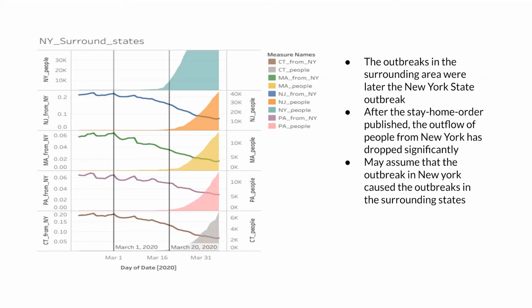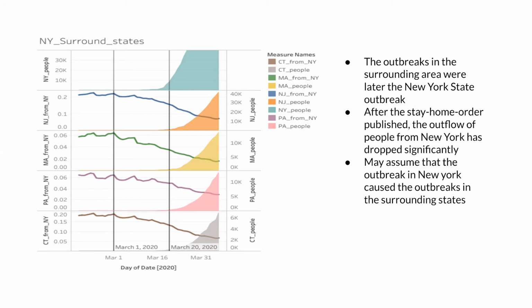This can represent the share of the phones used in New Jersey today which have been used in New York in the past 14 days. The colored area shows the number of virus cases in these states over time.